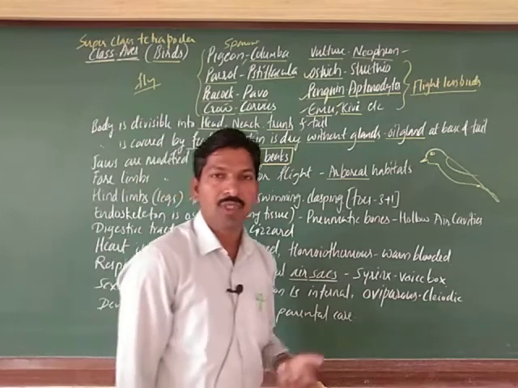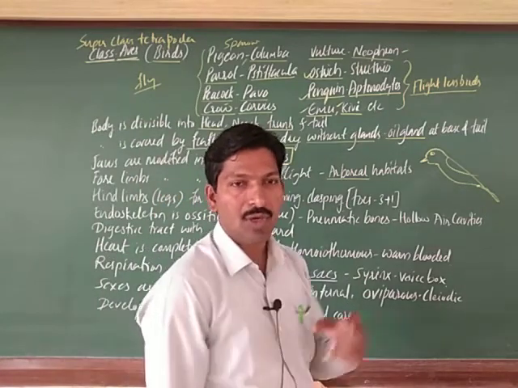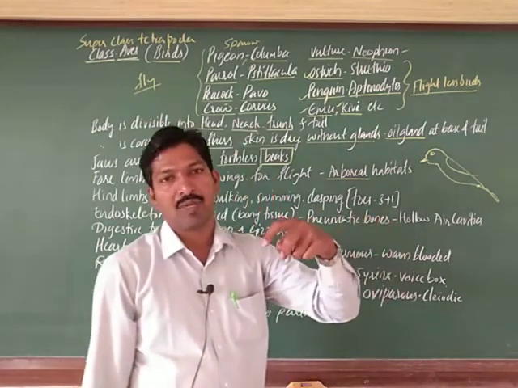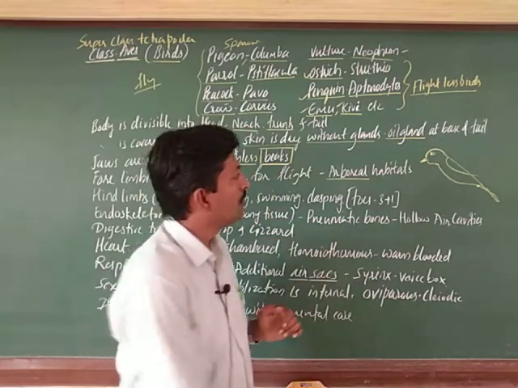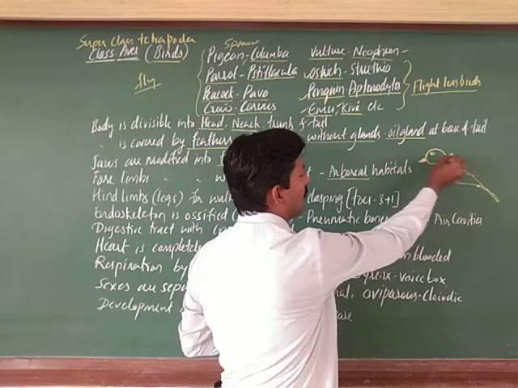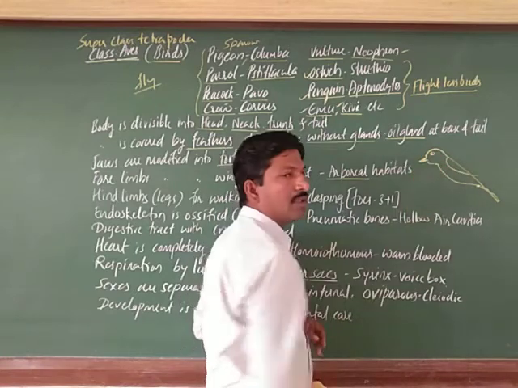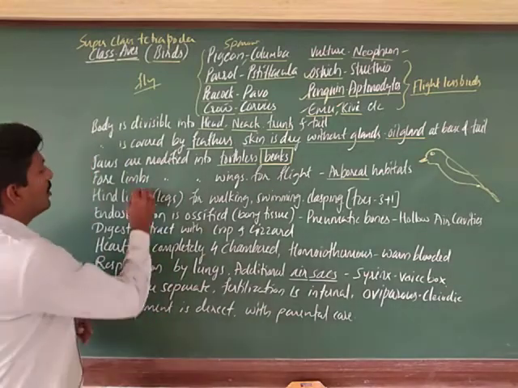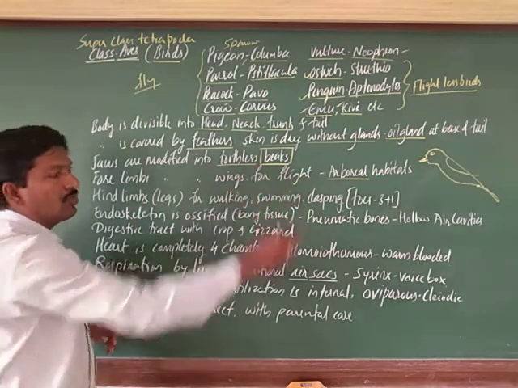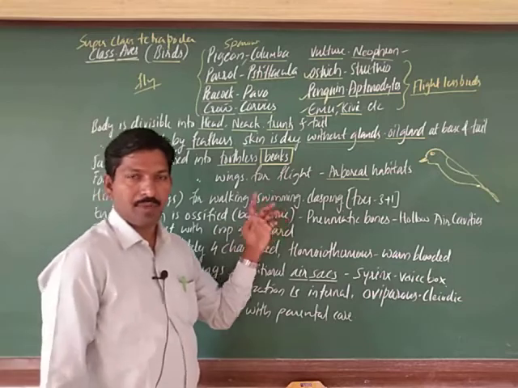You might have observed the beaks, right: in a peacock it becomes sharp and bent, and in a sparrow it is very small. So beaks are modified depending on the food habit, remember.